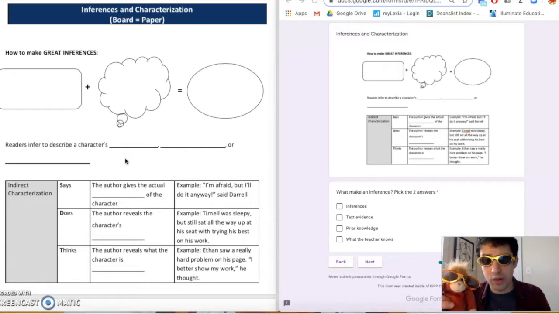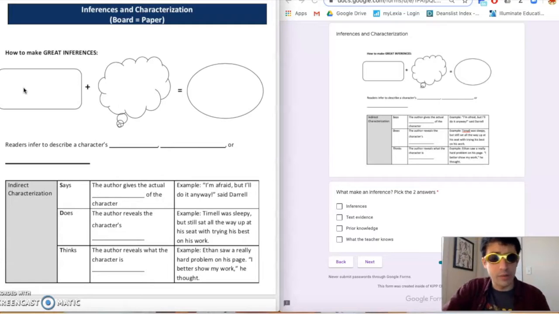We're gonna work on some inferences and characterizations together. I have both my Google form, which you'll be filling in up here, and also the notes that we'll be taking here. Follow along as I fill in both. We're talking about inferences and characterizations today.